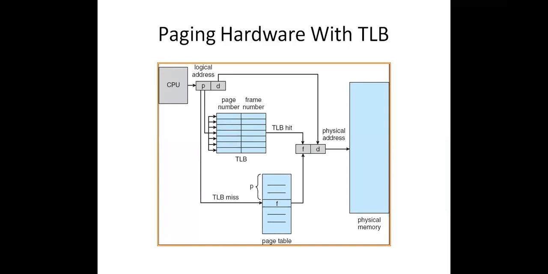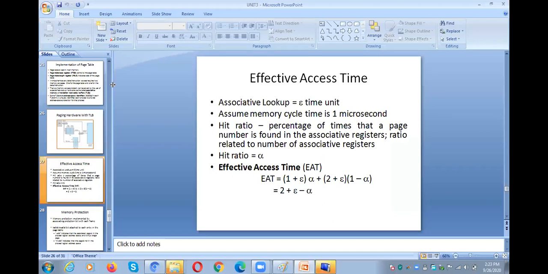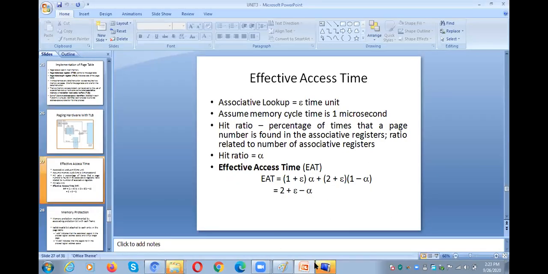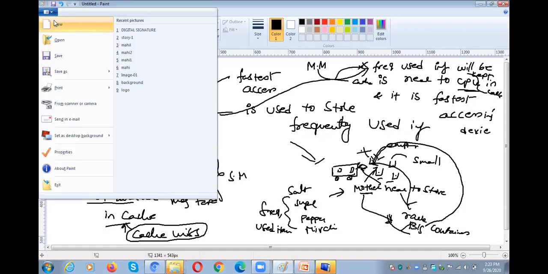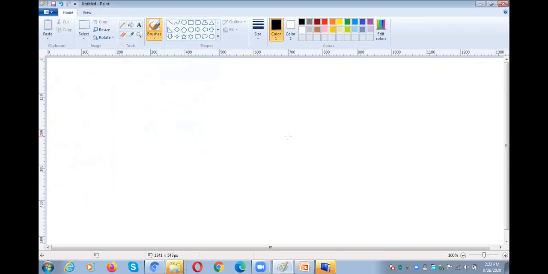Okay. What is the time? 2:23. Yes, we have time. So this is the effective access time calculation. Here, this is the formula, but let me explain with a small example so that it will be clear to you all. Tomorrow we'll discuss hit ratio and the remaining things. Okay.